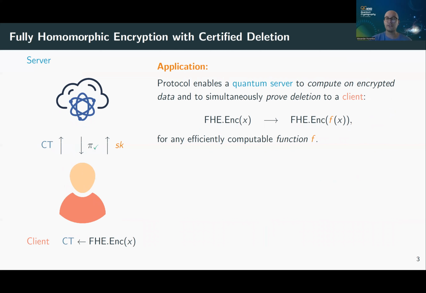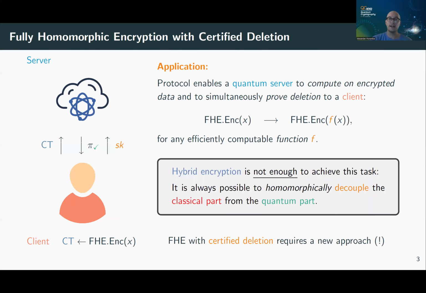This adds functionality because now you can imagine that there's a server and a client, and the client wants to send the server some encrypted data, and the server wants to apply some computation to this data, in such a way that when the server returns the outcome, the client can learn the outcome of this computation, but then still request that the server afterwards deletes all possible data. So at some point, the client learns the outcome of the computation and can then ask the server to delete everything and to prove that there's no information left.